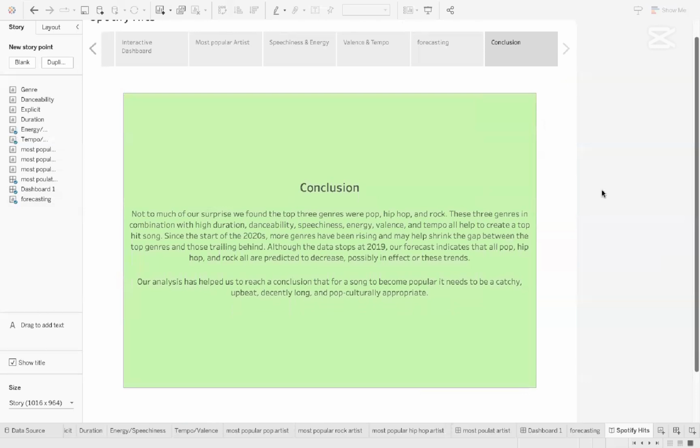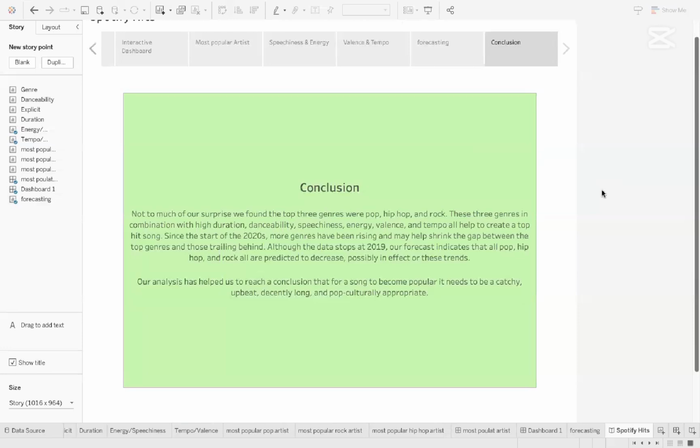In conclusion, not to much of our surprise, we found that the top three genres were pop, hip hop, and rock. These genres, in combination with high duration, danceability, speechiness, energy, valence, and tempo, all help to create a top hit song. Since the start of 2020, more genres have been rising and may help shrink the gap between top genres and those that are trailing behind.